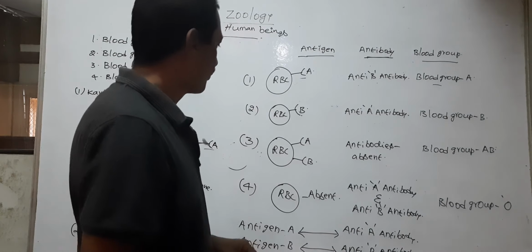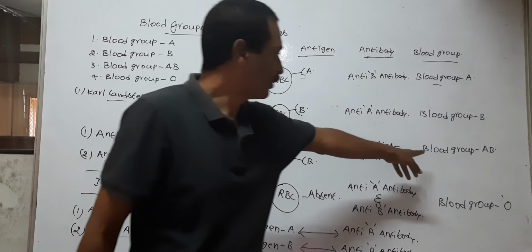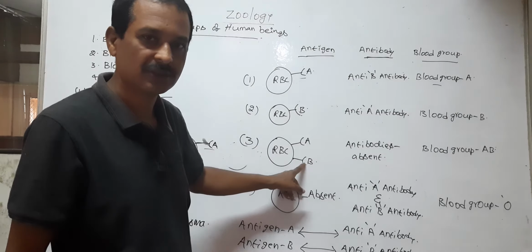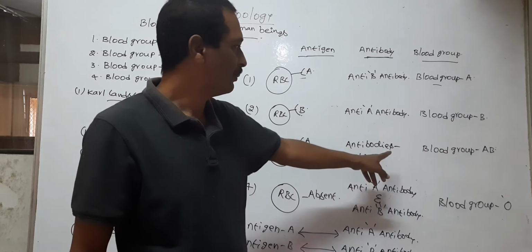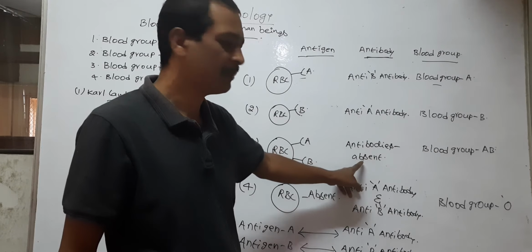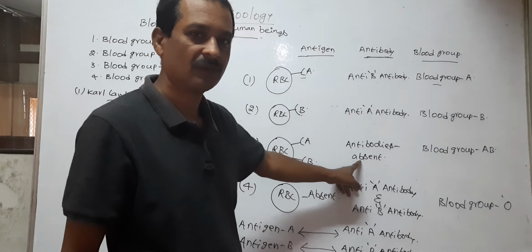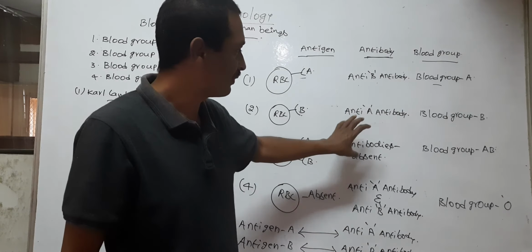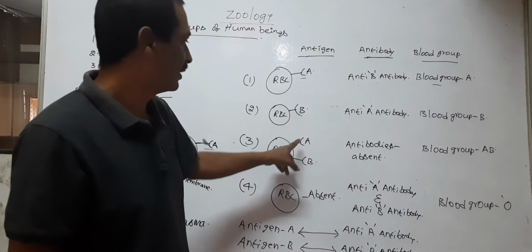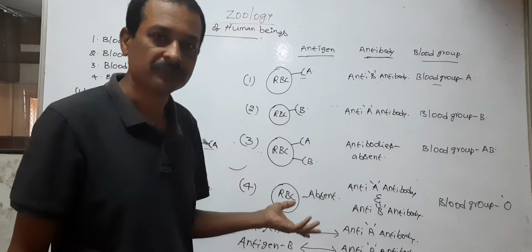AB blood group persons possess two types of antigens, so AB blood group persons have no antibodies. If antibodies were present in an AB blood group person, the antigens would react with them.